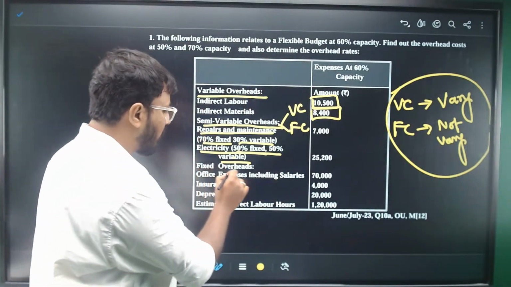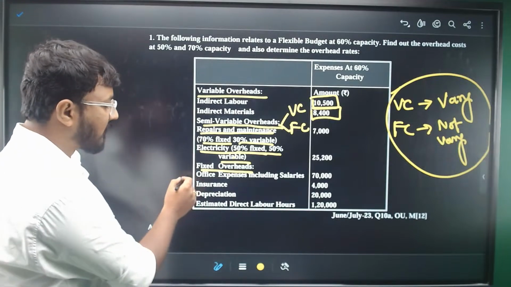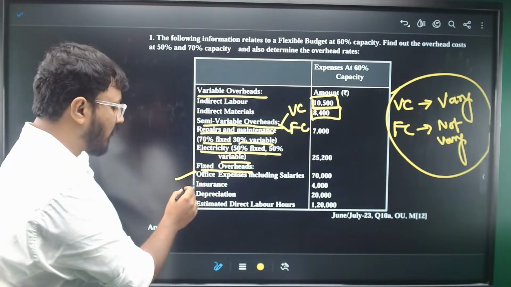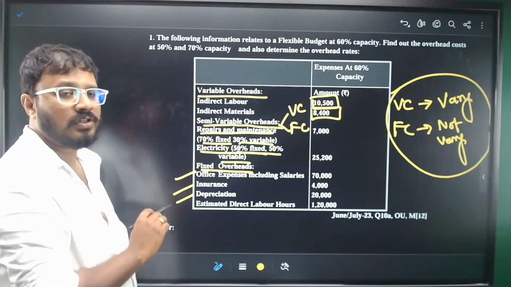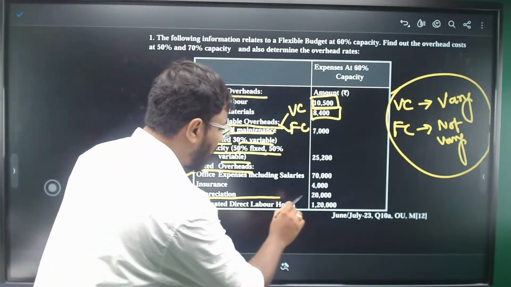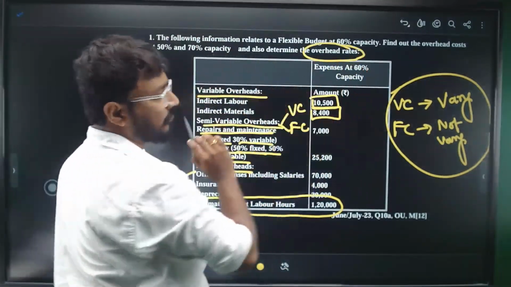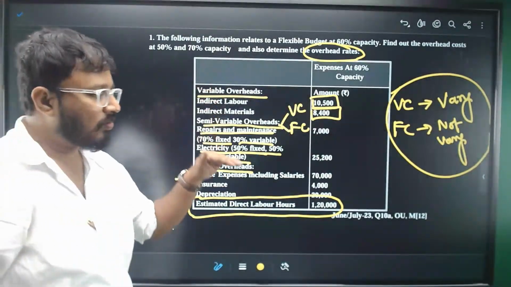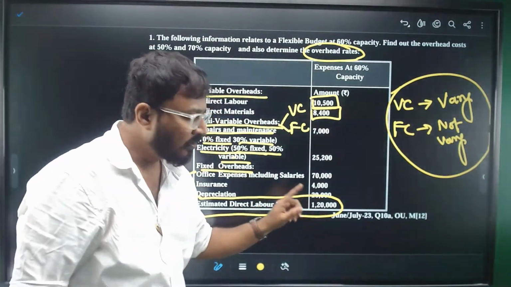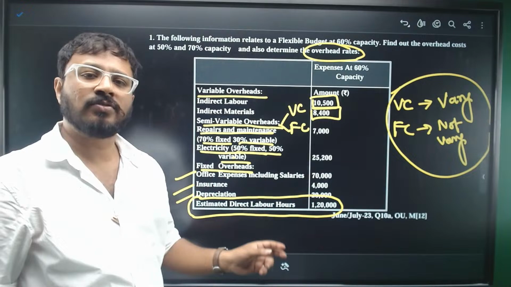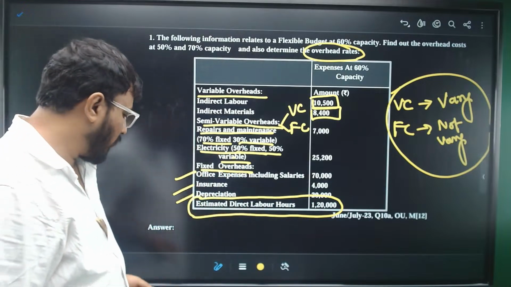Lastly, they have given fixed overheads, office expenses, including salaries, insurance, depreciation, all these are given. Estimated direct labor hours is given so that you can calculate the overhead rate. Whatever total overhead cost you get, you divide it by the estimated direct labor hours to get the overhead rate. Look at the solution.